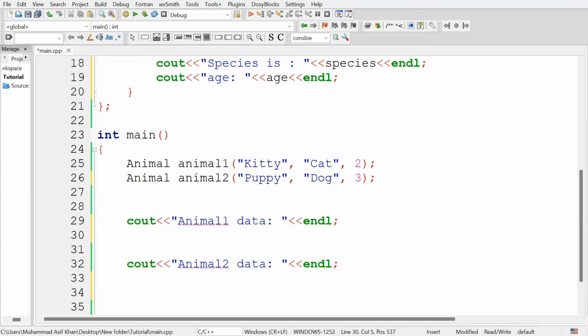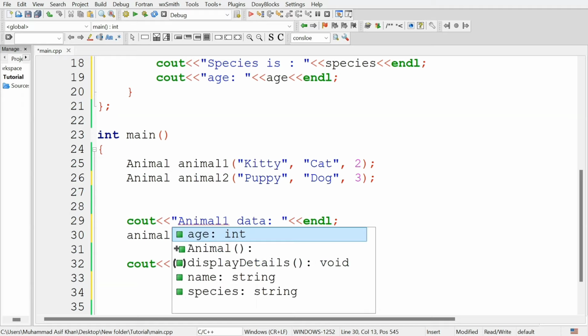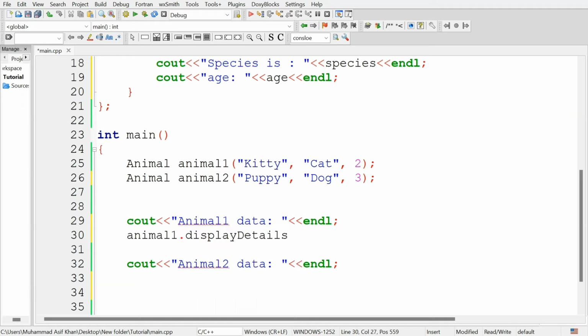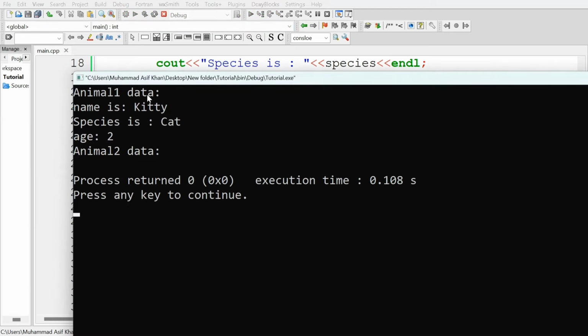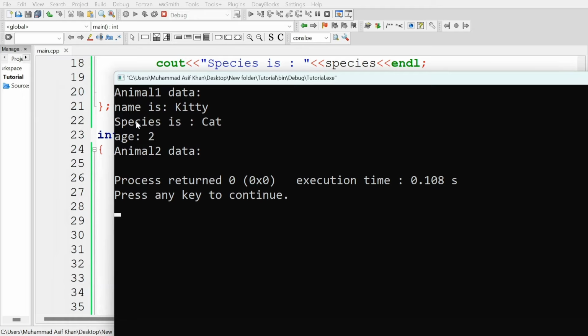Let's call that function: animal1 dot display details. We can call the member function for any object of the class. This time I am calling this display details function for the animal1 object, and it will display the details of animal1. Let's run the program, and you can see it displayed animal1 data. Name is kitty, species cat, age is 2.